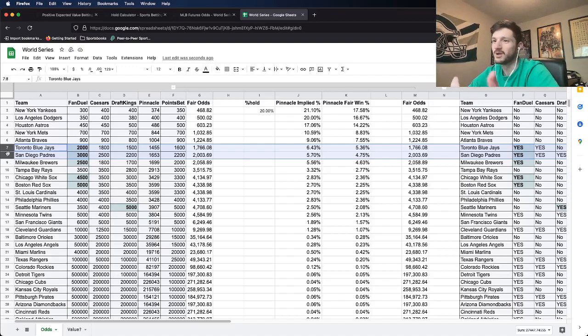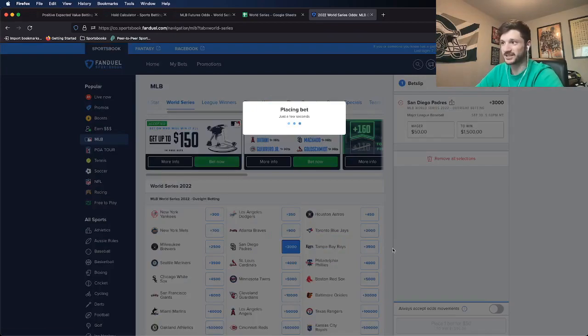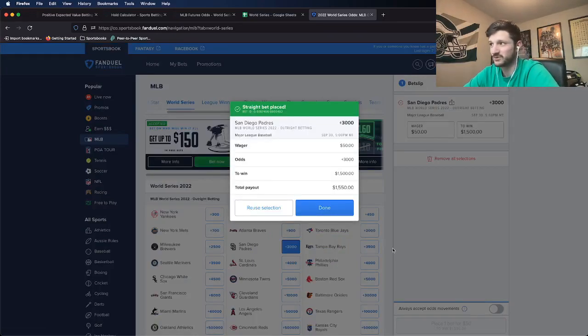So you know what we're going to do? We're going to go ahead and go to FanDuel. We're going to put in a future on the Padres because of this information. So we have up here the Padres plus 3,000. I'm going to put $50 on it, $50 to win $1,500. So if the Padres win the World Series, I'll be sitting nice and pretty. Just 2 units. I mean, if you want to put 1 unit on it, but just finding the value